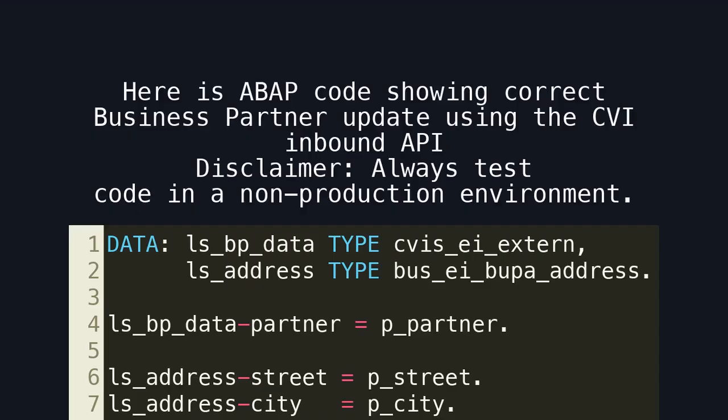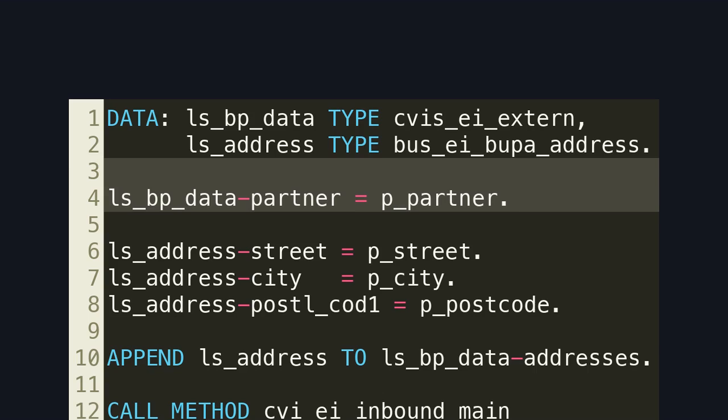Here is an ABAP code showing correct business partner update using the CVI inbound API. Disclaimer: always test code in a non-production environment. Here is the key shift. The update targets the business partner, not the customer or vendor number.